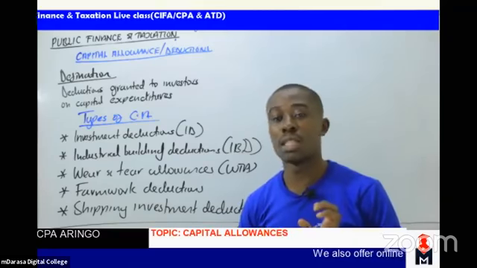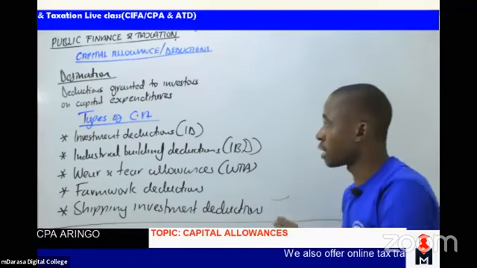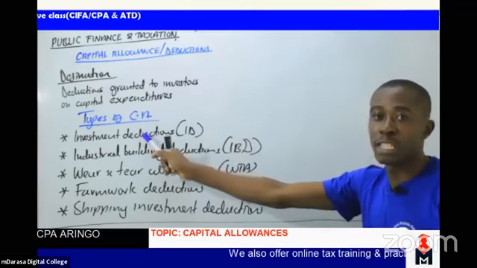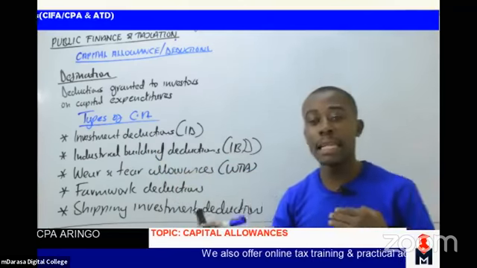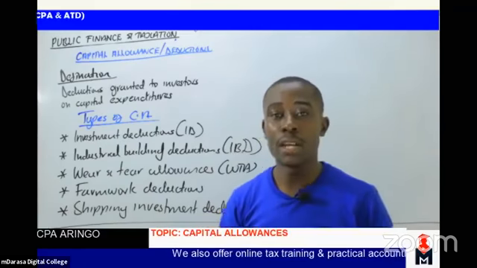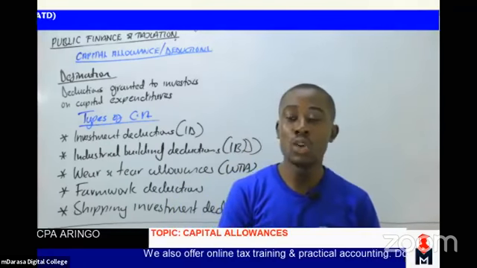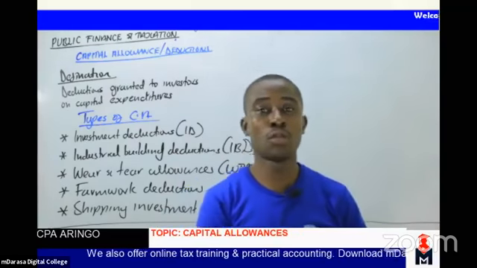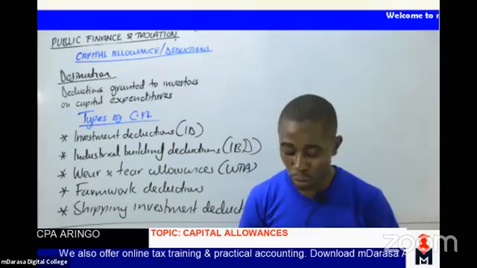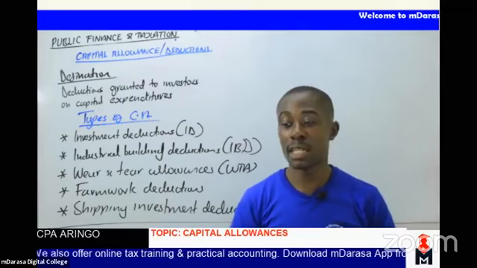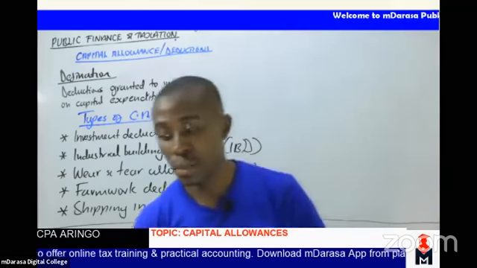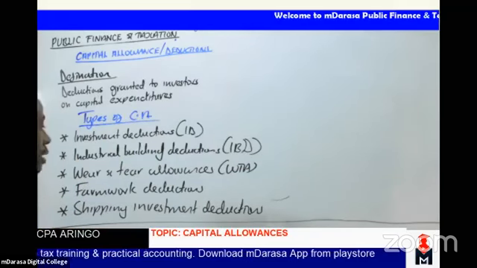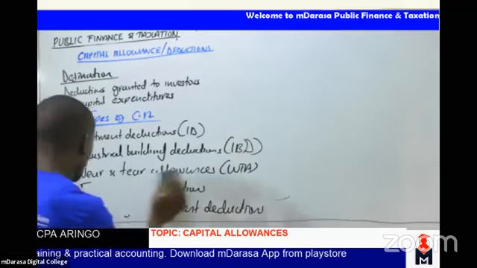So basically, after we've mentioned that, and we've seen the types of capital allowance that we'll be talking about, I want us to start with the first one, investment deduction. Understanding the concept behind investment deduction and also see how we normally compute the investment deduction. And of course, we'll be looking further at the aspect of qualifying cost, so that whenever we talk of qualifying cost, you should always understand what it means. So having noted that, we start with investment deduction being our first element.